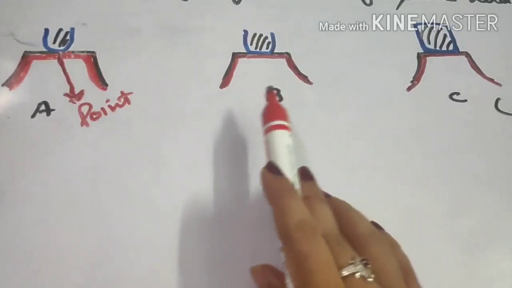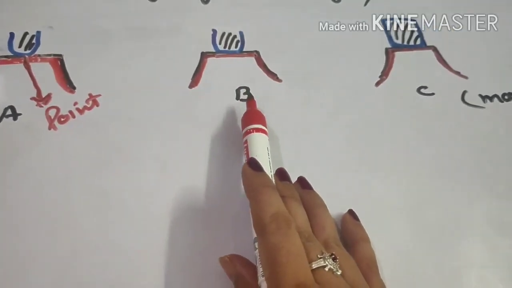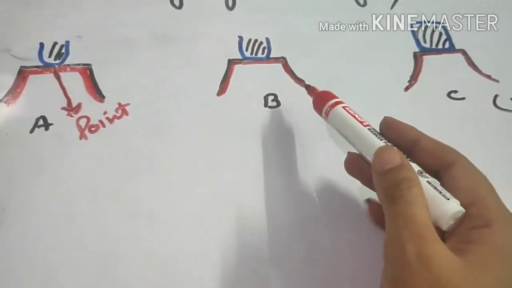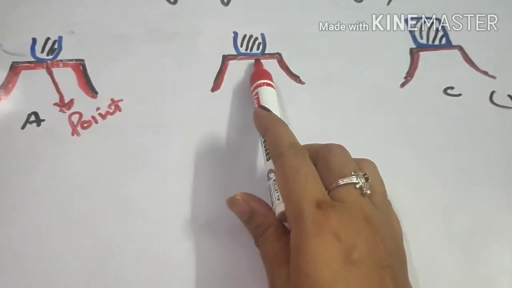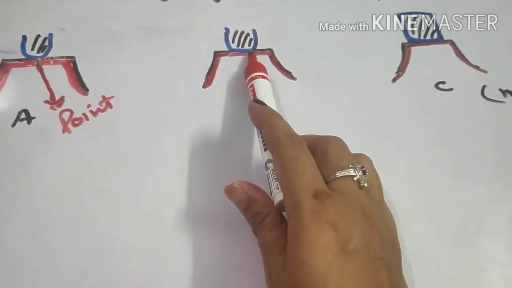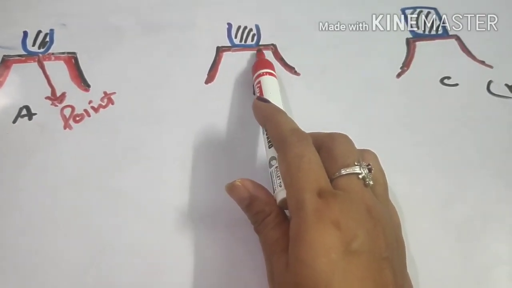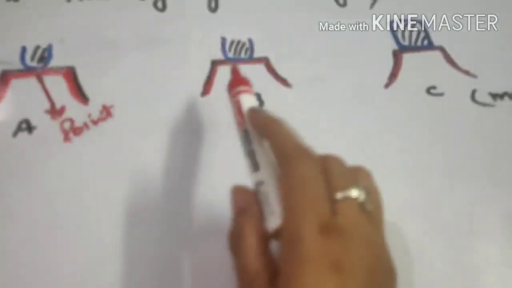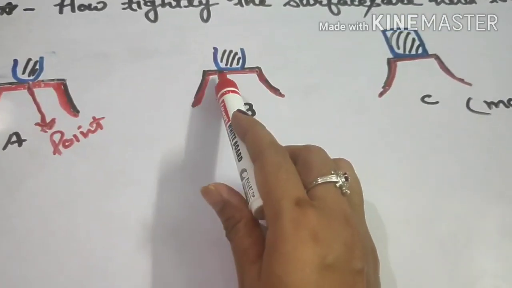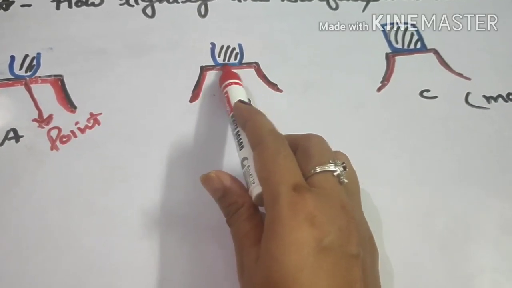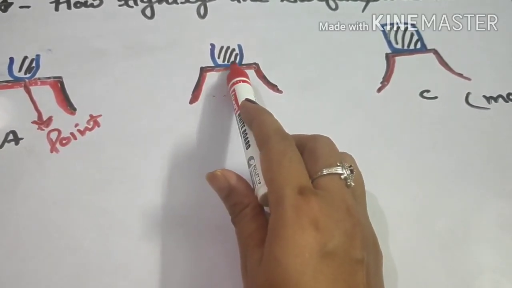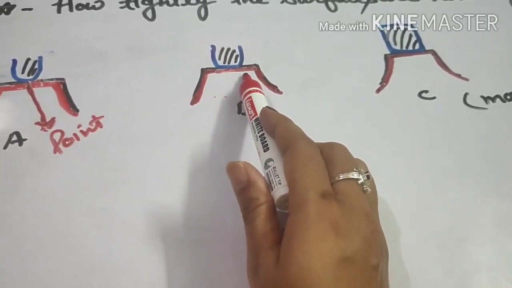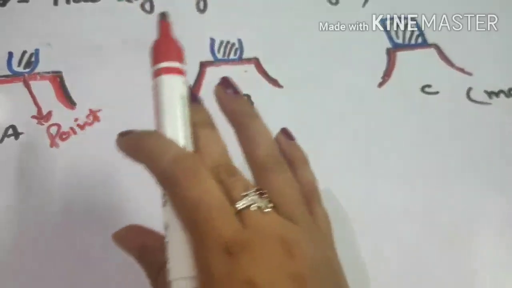And here, if you compare it to the first one, the surfaces are more tightly held to each other because they are more in contact with each other. Now consider the third one.